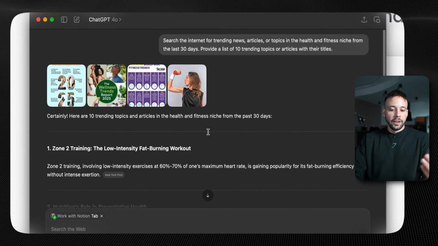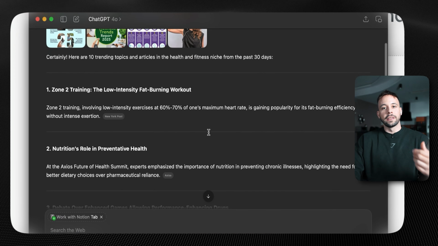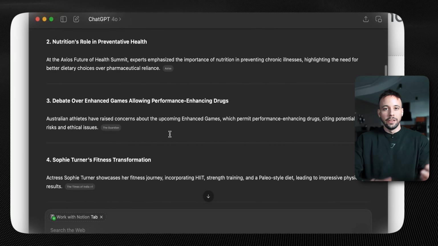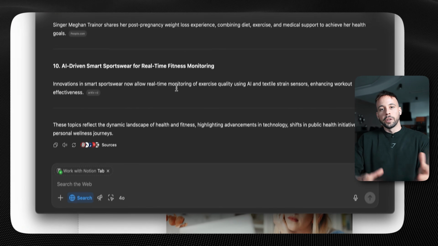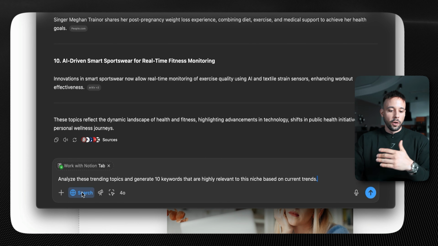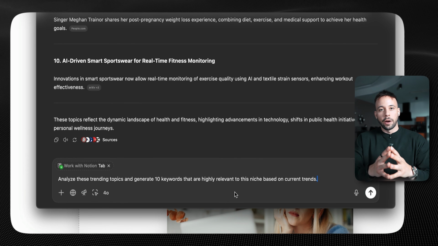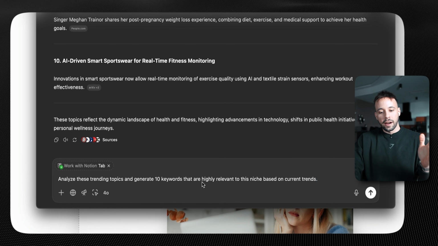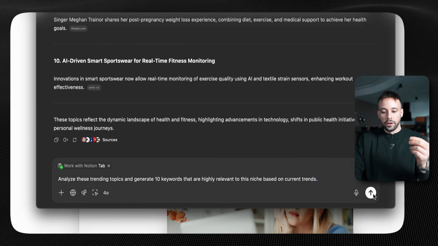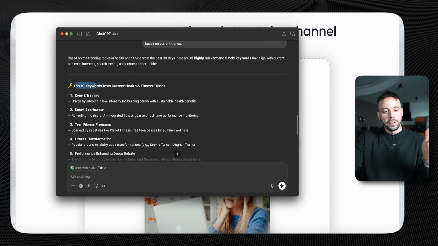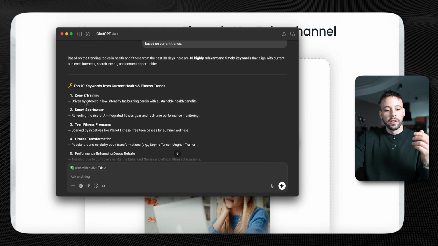Now, as you can see here, after it finishes generating these viral topics and titles for us, you're gonna have 10 of them, okay, with links and everything that you probably need to be able to create those articles. So the next prompt that you're gonna copy and paste into ChatGPT is this one right here. Now you can simply turn off the option to search the internet, because now we're not gonna be using the internet anymore. Analyze these trending topics and generate 10 keywords that are highly relevant to this niche based on current trends, and hit enter. And now, as you can see here, ChatGPT will also generate top 10 keywords from current health and fitness trends that we can use for them.